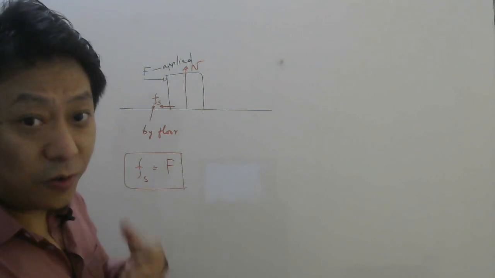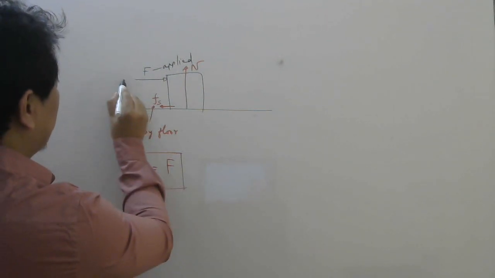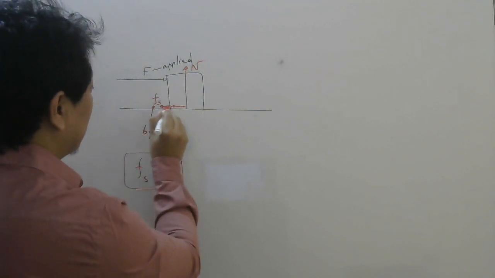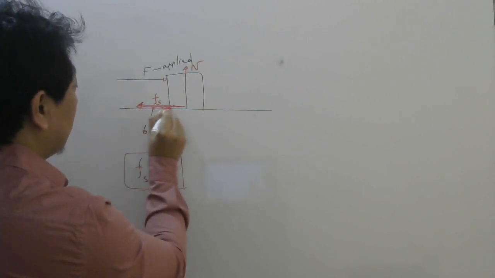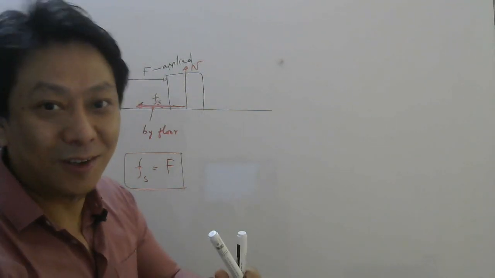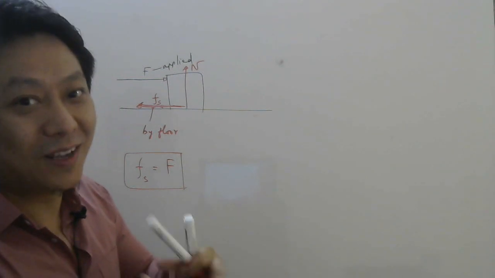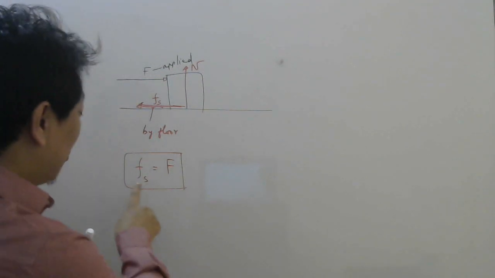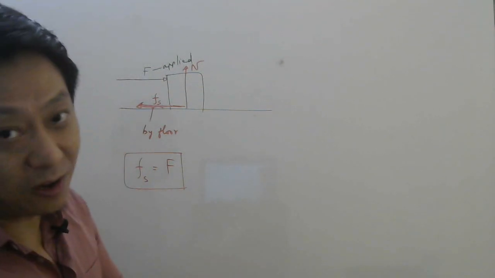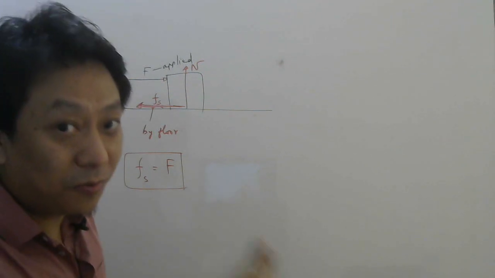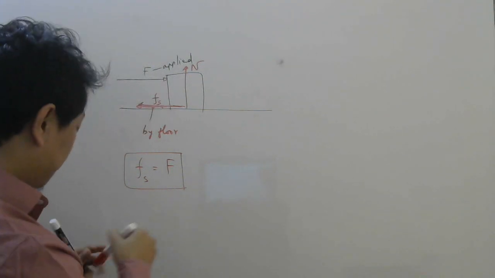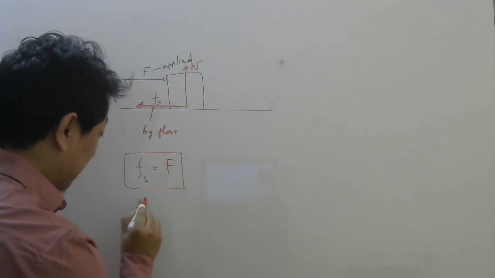Okay? However, you all know that if you keep increasing your force, then static friction will also try to increase to keep the body at rest. But if you apply too much force on the table with both your hands, or call your father also and push the table, then the table will move. That means, though static friction tries to balance the applied force, static friction has a maximum value. Beyond that, if you apply force, static friction will not be able to balance the applied force. So remember, static friction has a maximum value.